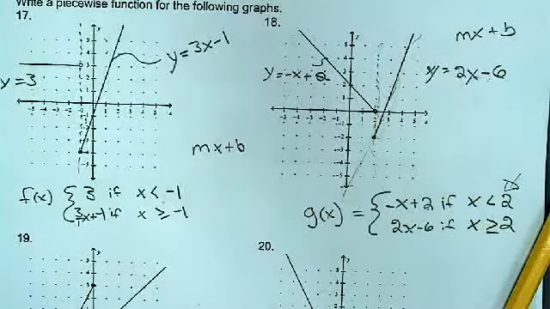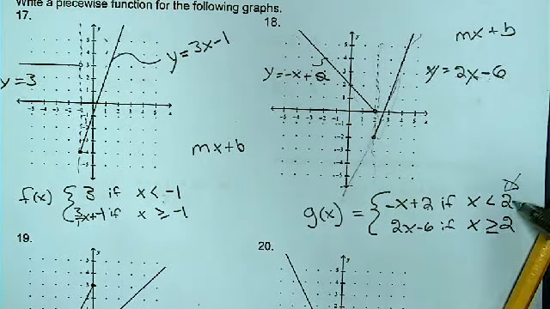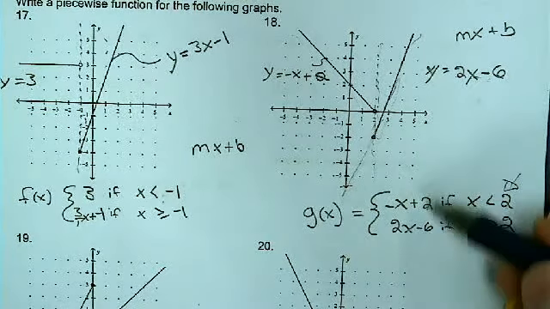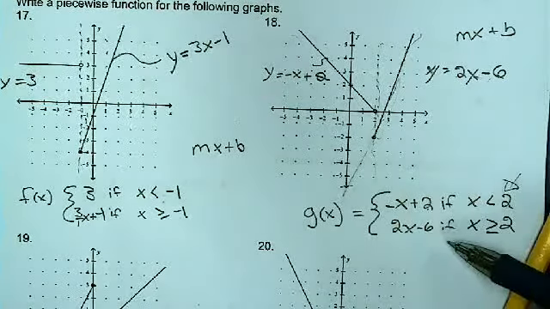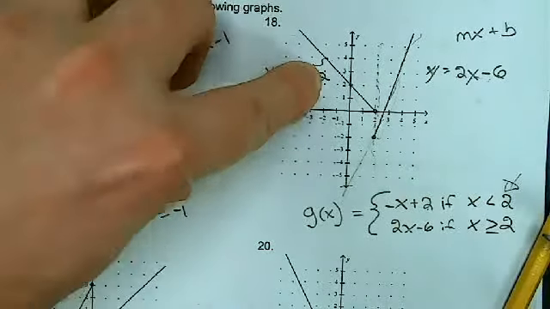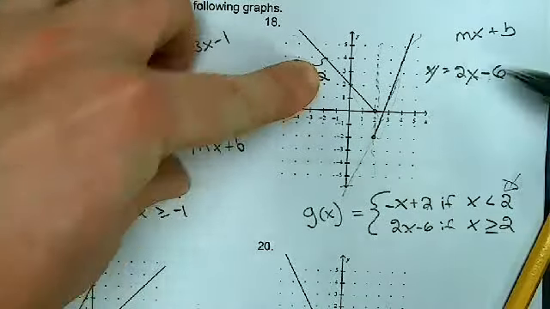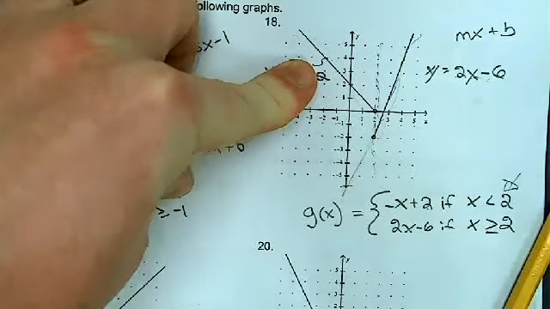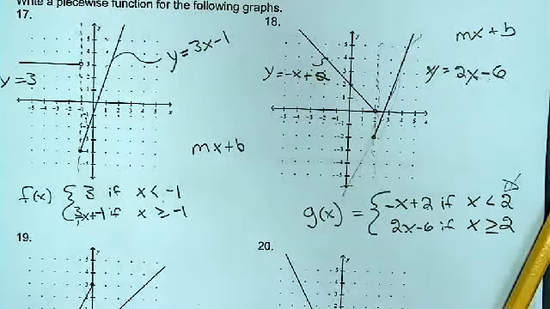Think back to the function box. I've got one place to put things in, and then I have a split to determine which sub box it goes into. Does it go into the negative x plus 2 box or the 2x minus 6 box? Well, it depends on what x is. If their x is over here, where it's negative, go in the first box. If they're over here, like number 5, go into the second box. And then it gets processed, and the answer gets kicked out.